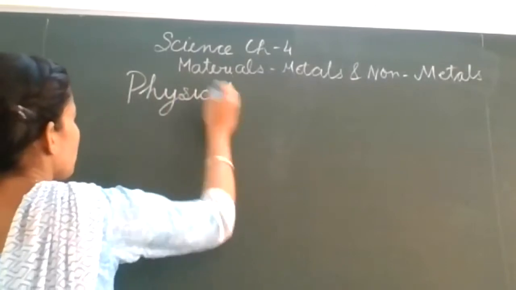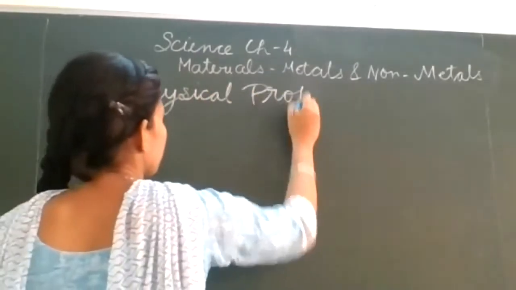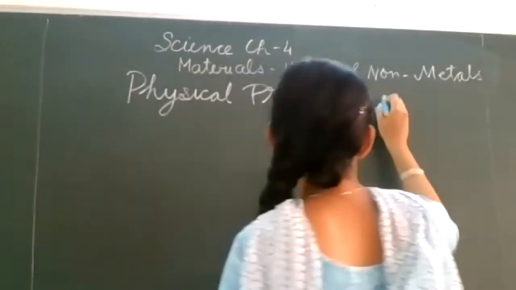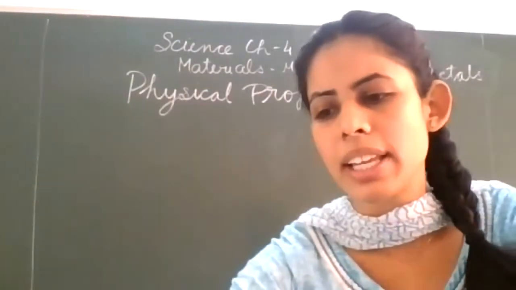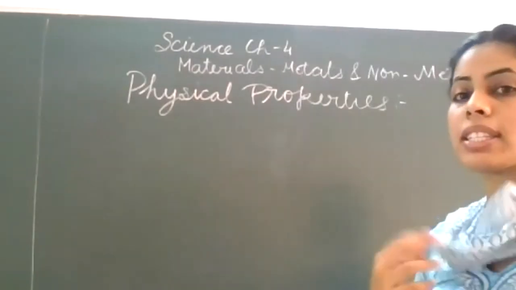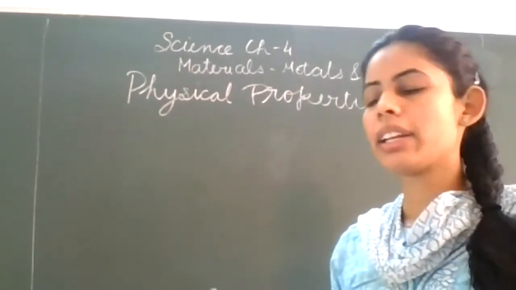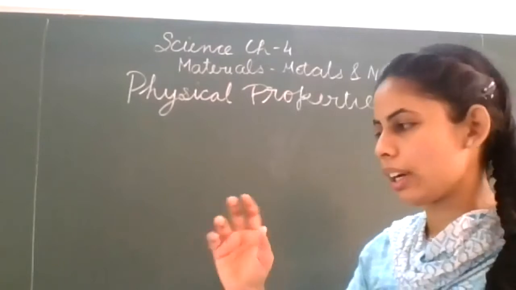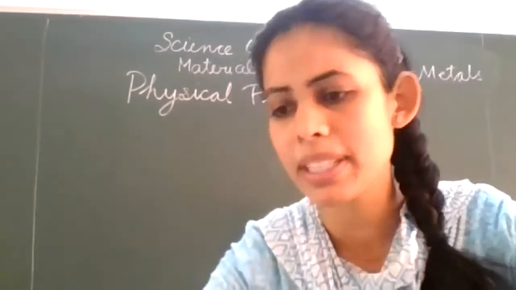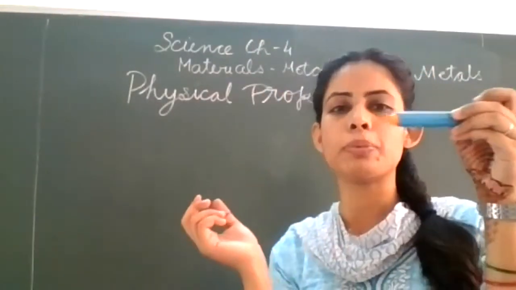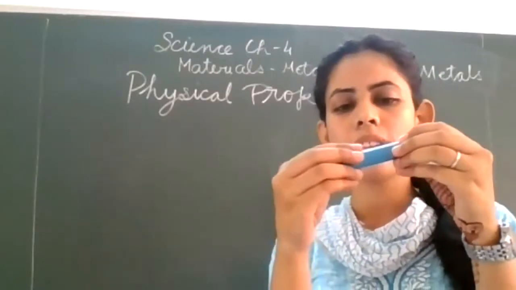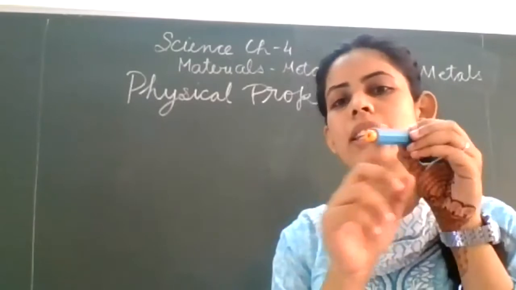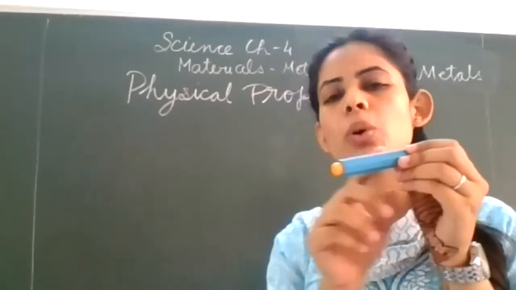So, talking about the physical properties: what it means is the property that we can see, that is physically present. Suppose we have an object made of plastic, it is bluish, it is blue in color.